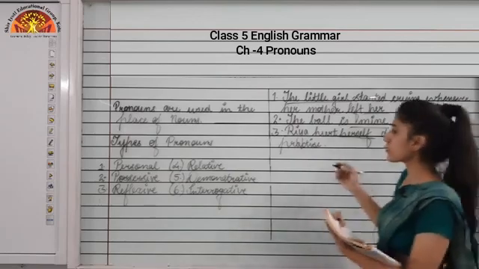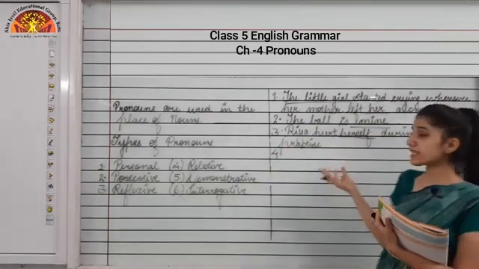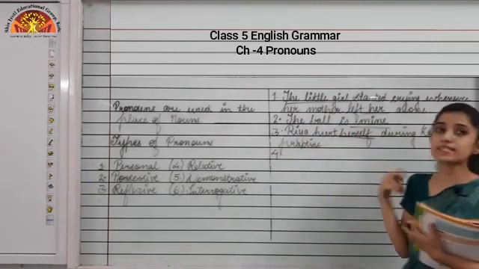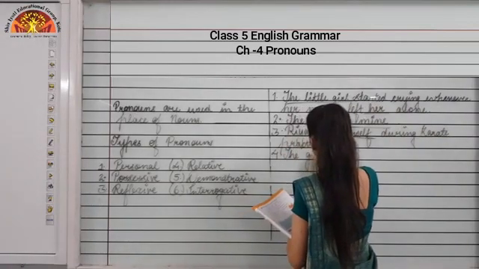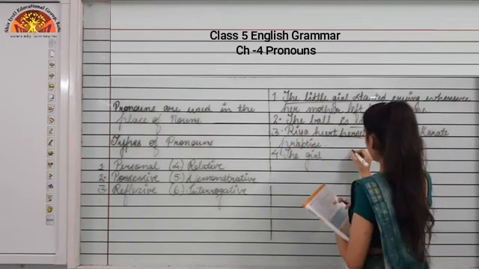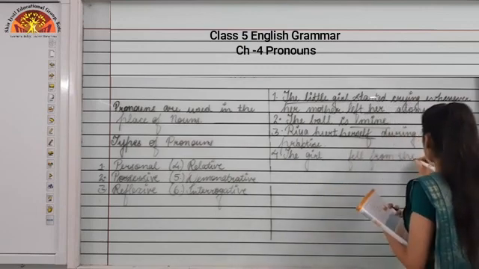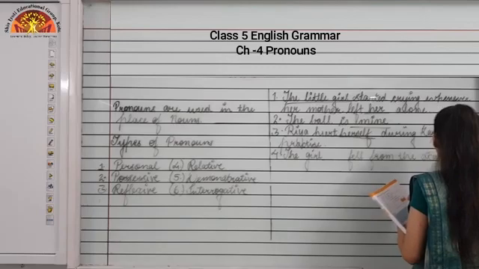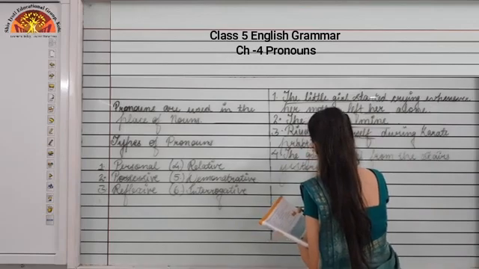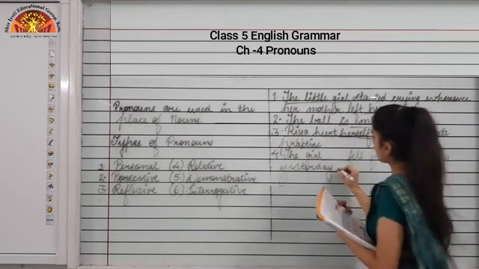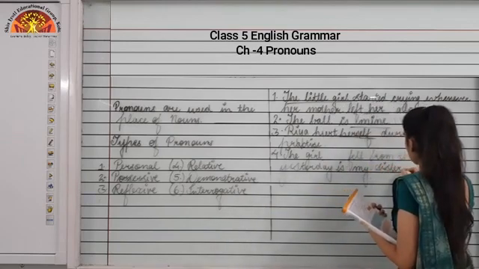Okay, now moving to the fourth one, that is relative pronoun. Okay, so let's see how are these relative pronoun used in a sentence. Okay, so the girl dash fell from the stairs yesterday my sister.